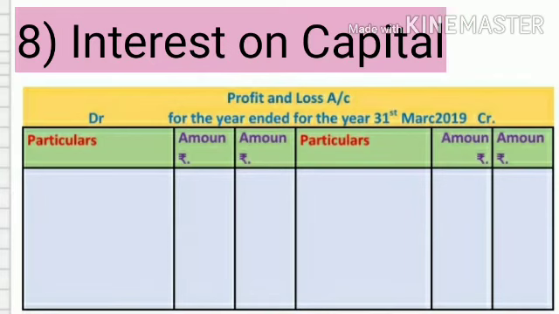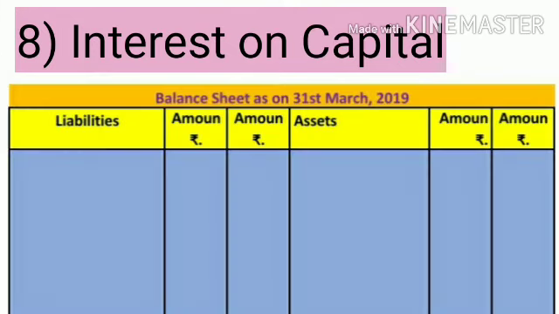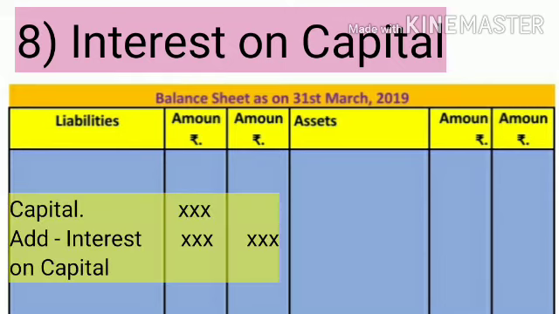Next, interest on capital. First effect of this adjustment, show on debit side of profit and loss account interest on capital, and second effect, show on credit side of partner's capital or current account, or add to capital or current account.